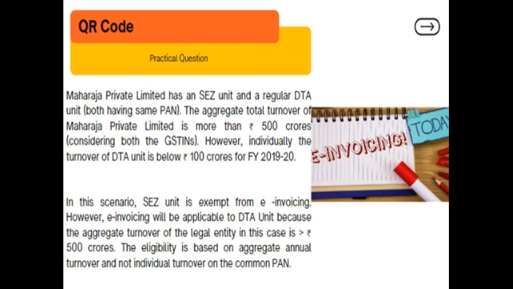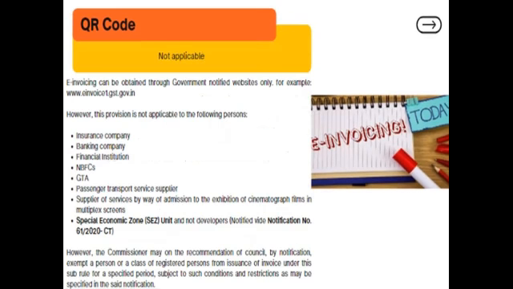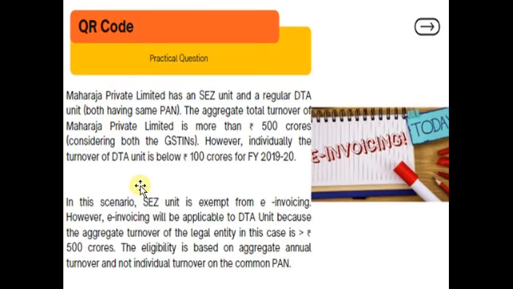Before moving ahead, let's talk about this special economic zone unit. This unit is already covered in our exceptions. Let me take you back to the exceptions. Yes, over here, special economic zone unit. So my first answer is that if you are talking about a special economic zone unit, then it is exempt from issuing e-invoicing. All right, so our answer is already halfway complete, as we have already seen that the proviso relating to QR code e-invoicing is not applicable on special economic zone units.